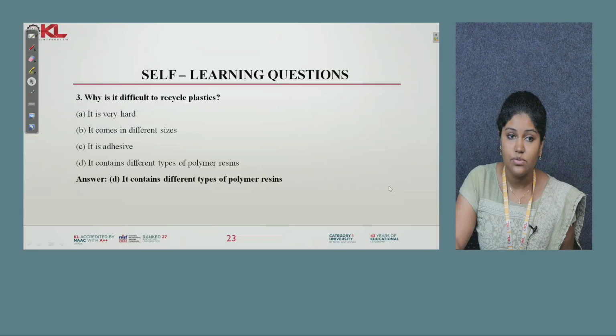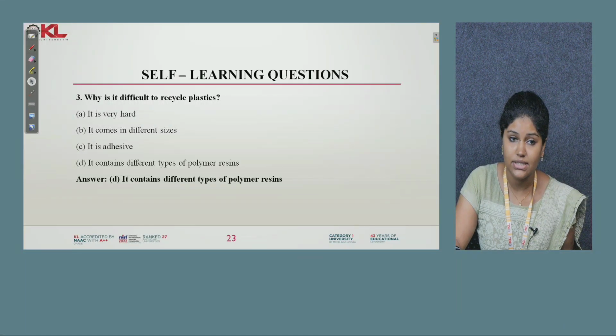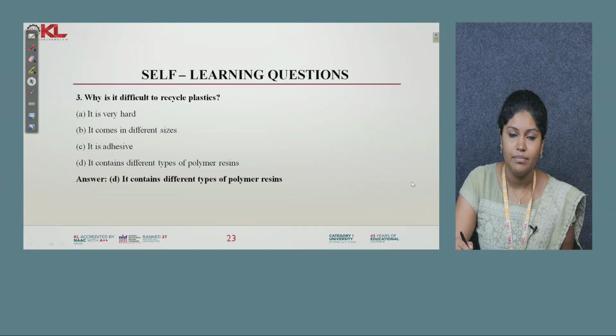Third, why is it difficult to recycle plastics? Because it is very hard? No, that's not the answer. It becomes different sizes? No. It is adhesive? No. It contains different types of polymer resin, because there is polyethylene, polypropylene, etc. There are different types of resins, and that is the difficulty in recycling plastics.